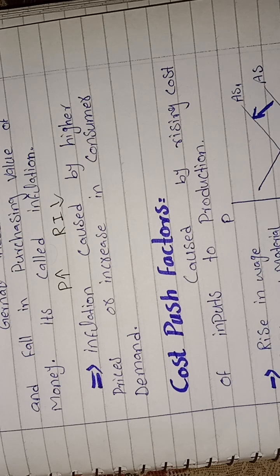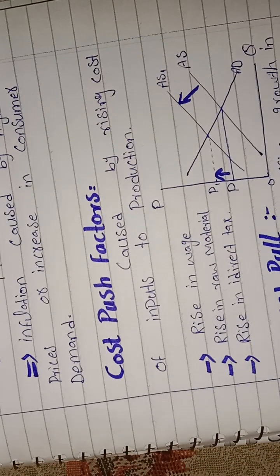Cost push factors are those factors which cause inflation by rising cost of inputs to production. Basically there are four production factors: land, labor, capital, and entrepreneurship. So when their prices increase, it leads to an increase in production cost. When production cost increases, it leads to inflation, or a rise in prices.